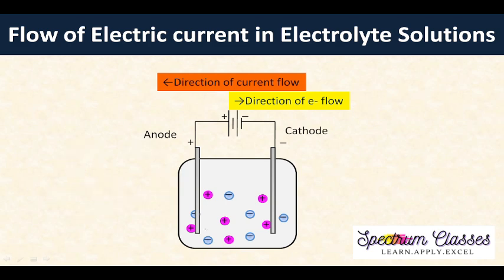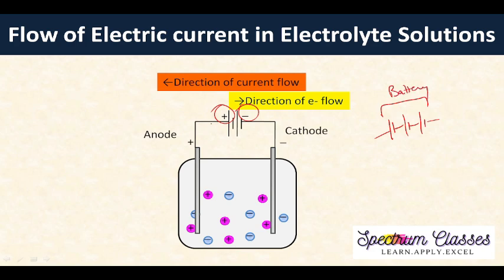So here this is the solution of an electrolyte. Apart from this, I also want to bring to your notice that this is the battery. This is one cell, this is another cell, and this is another cell. If a number of cells are connected in series with each other, then these are called a battery, right?